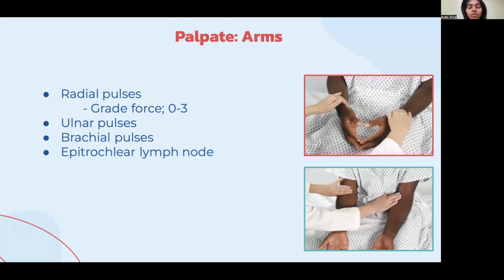The epitrochlear lymph node is found in the depression 2 to 3 centimeters above and behind the medial condyle. Shake the person's hand and palpate the person's elbow to the groove between the biceps and triceps muscle. They are not usually palpable.